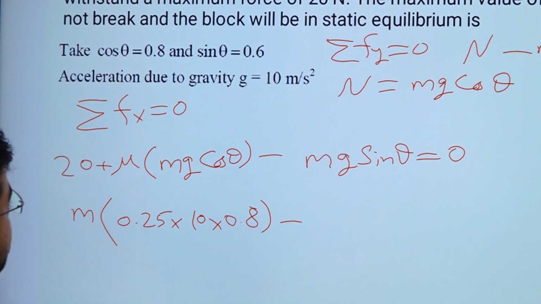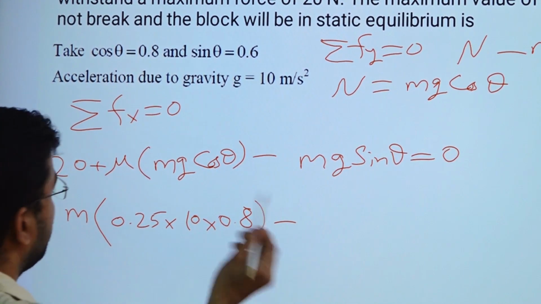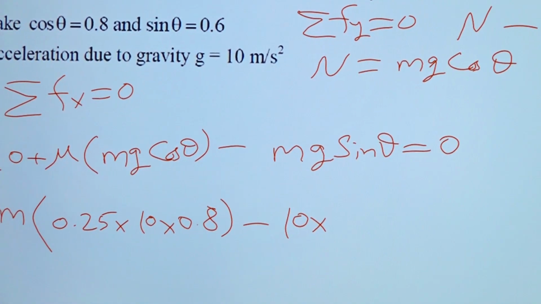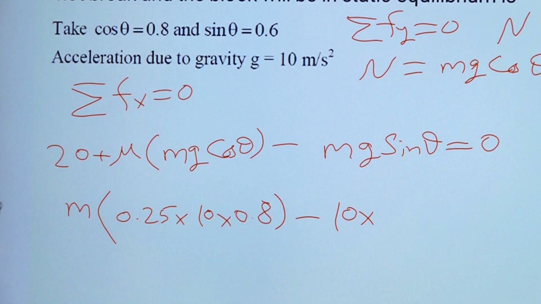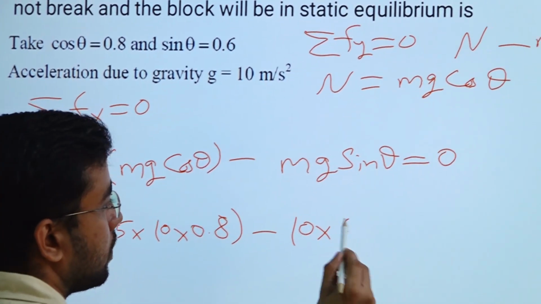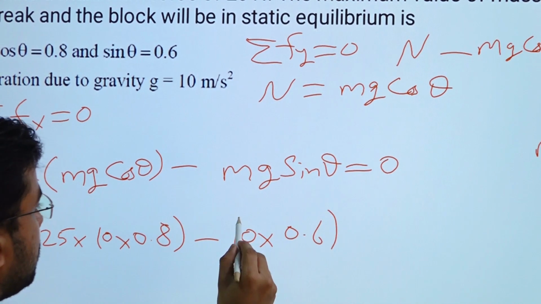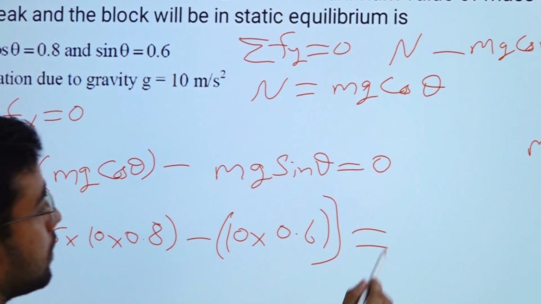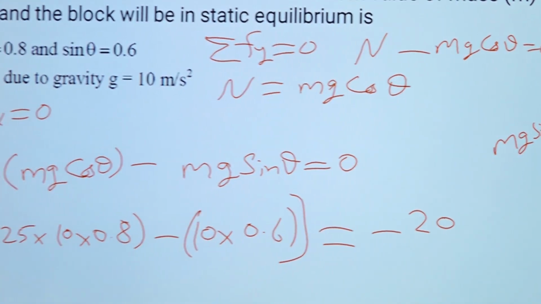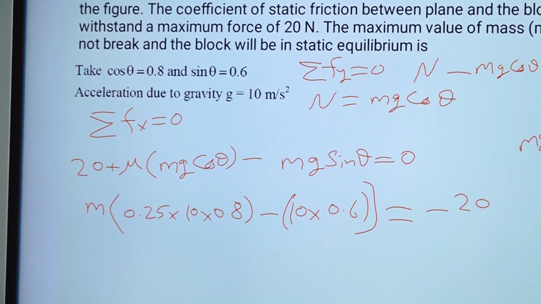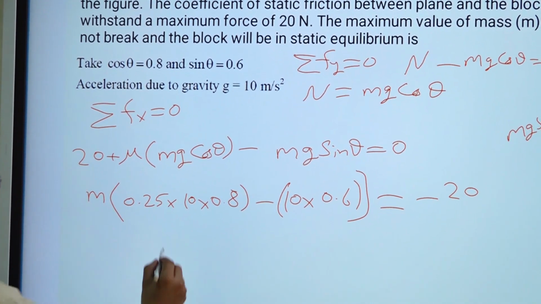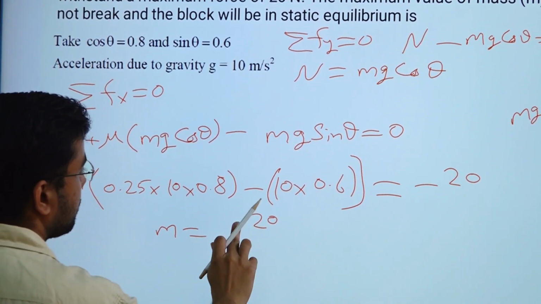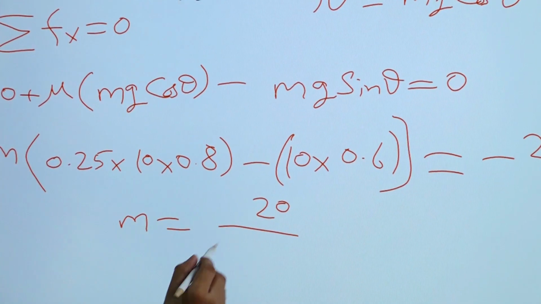Okay, minus, we already have taken m out, right? G will be tan into sin theta. What is the value of sin theta given in the question? That is 0.6, right? Okay, and all these things will be equal to minus 20, right? We will take this 20 out in RHS. Okay, so from here we can find out m. Minus 20, or simply we can take plus 20 and we will minus from here to here.